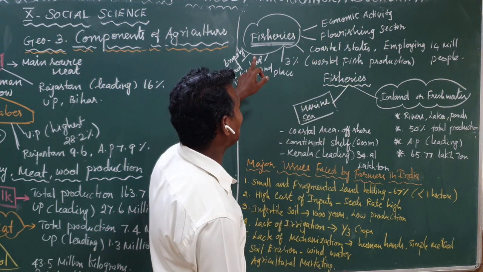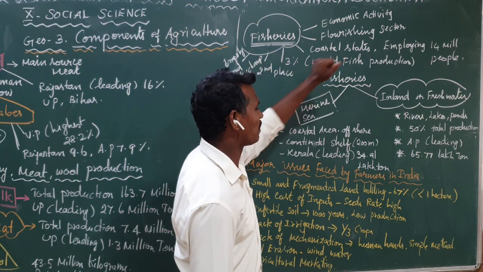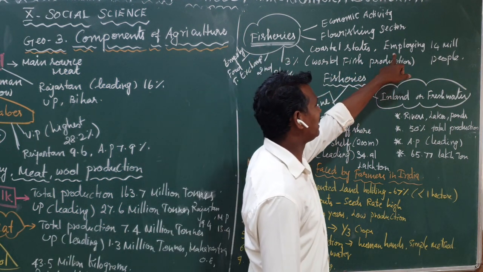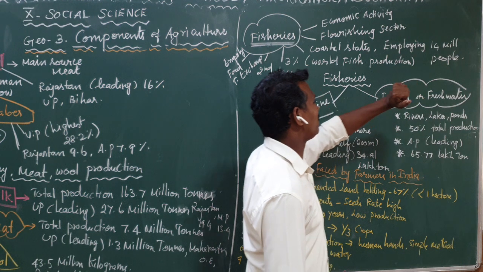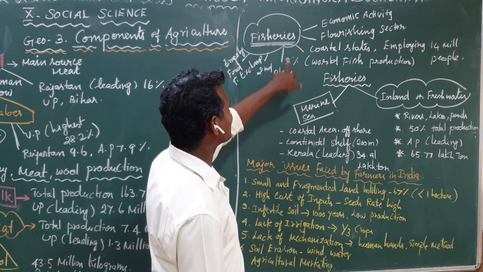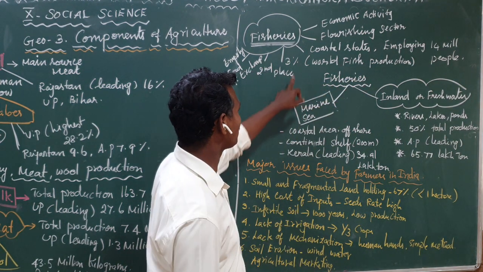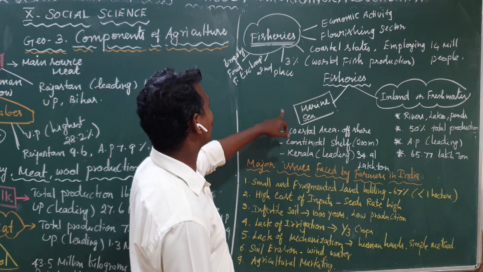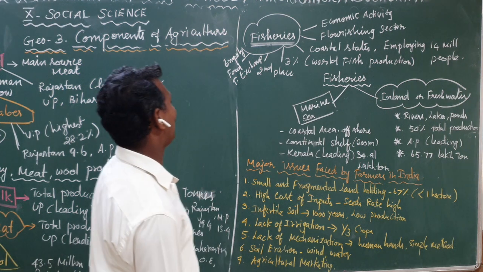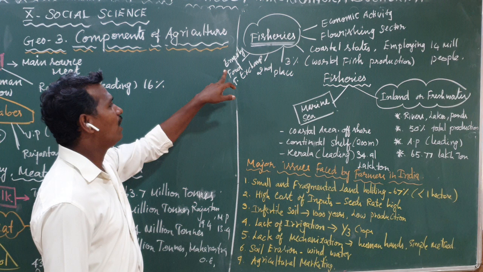And where is fishery possible? It is possible in the coastal states of our country. It provides nearly 14 million people with employment opportunities. So India is in third place in fish production in the world. Which place? Third place.